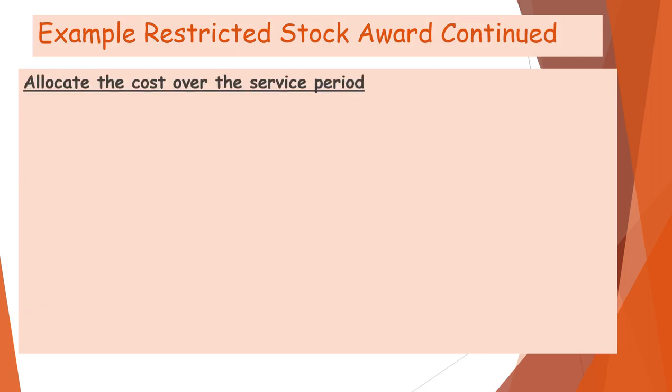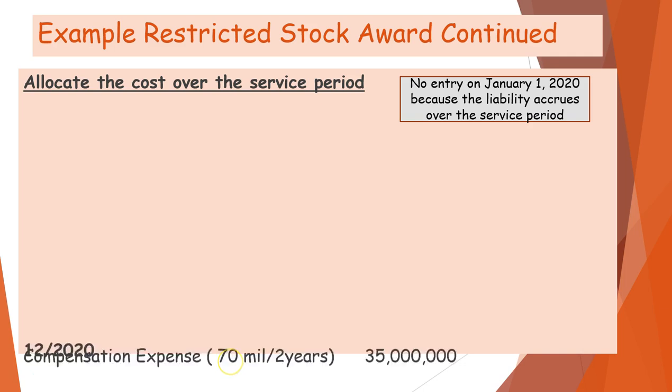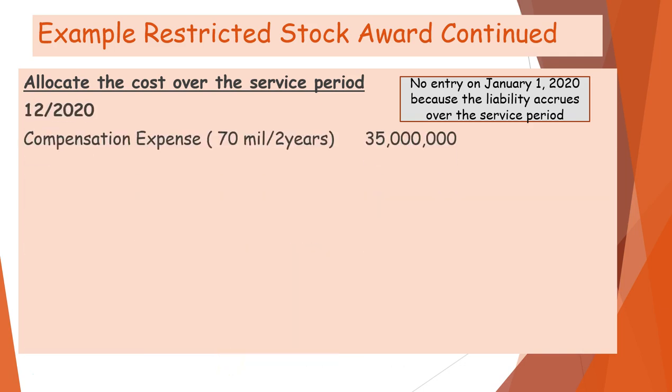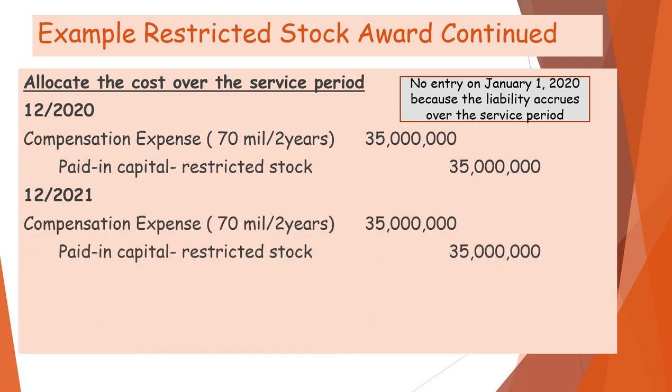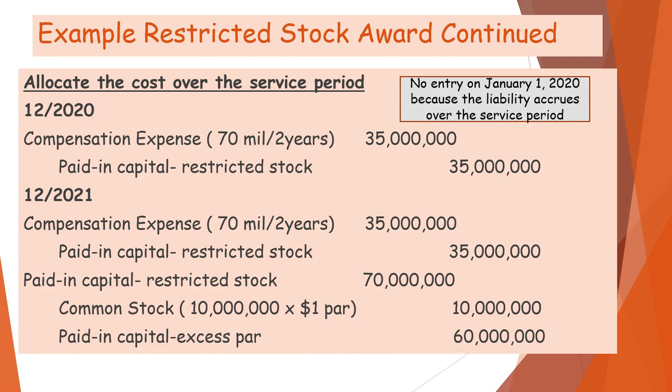Now, we're going to allocate the cost over the service life. When it's initiated, there's no entry because this is something that accrues over time. At the end of the first year, though, we're going to do compensation expense, paid-in capital, restricted stock. At the end of the second year, we're going to do the same thing. And in addition, we're going to take it out of paid-in capital, restricted stock, and then we're going to do common stock and paid-in capital in excess of par. And remember, common stock is always going to be number of shares times the par value.